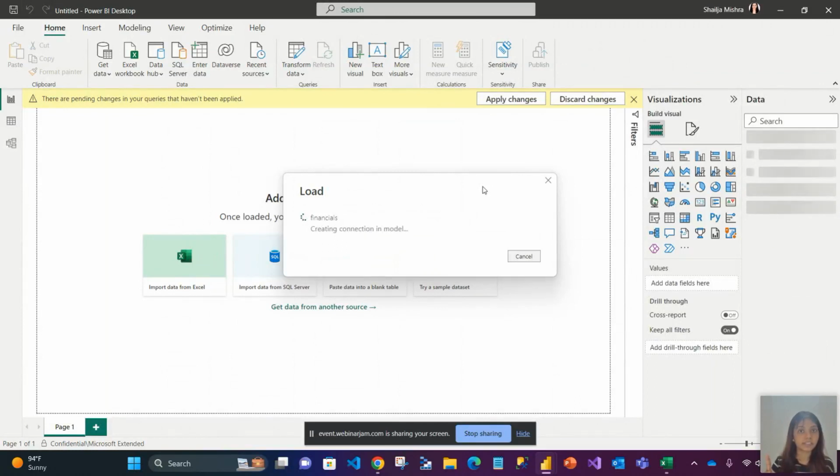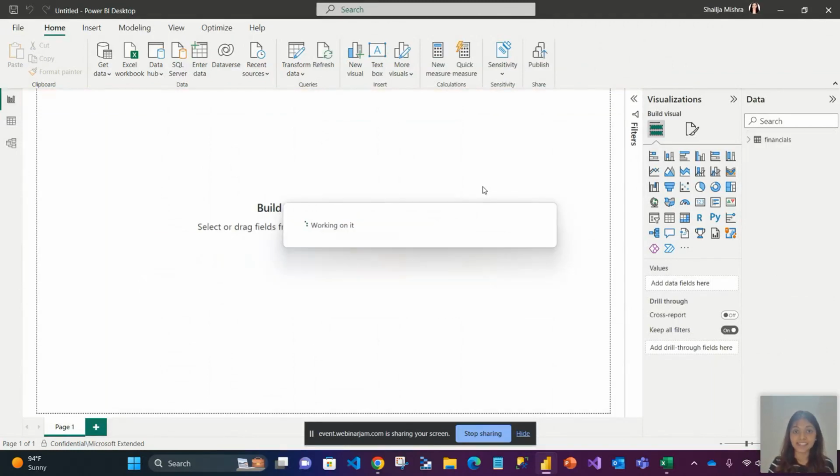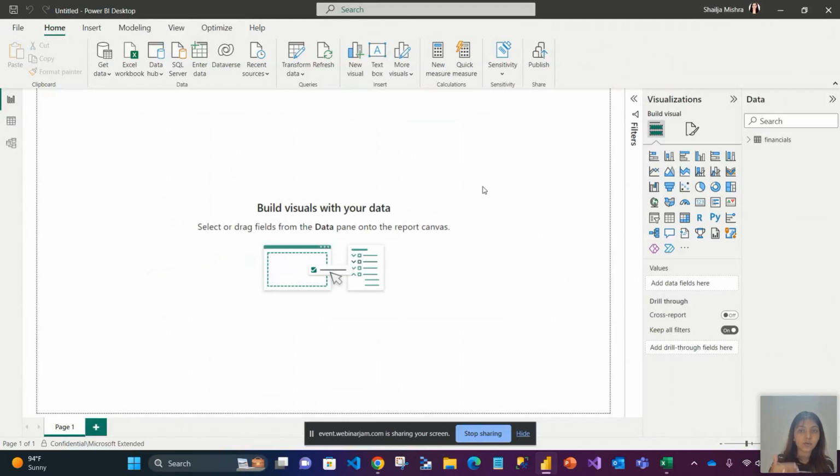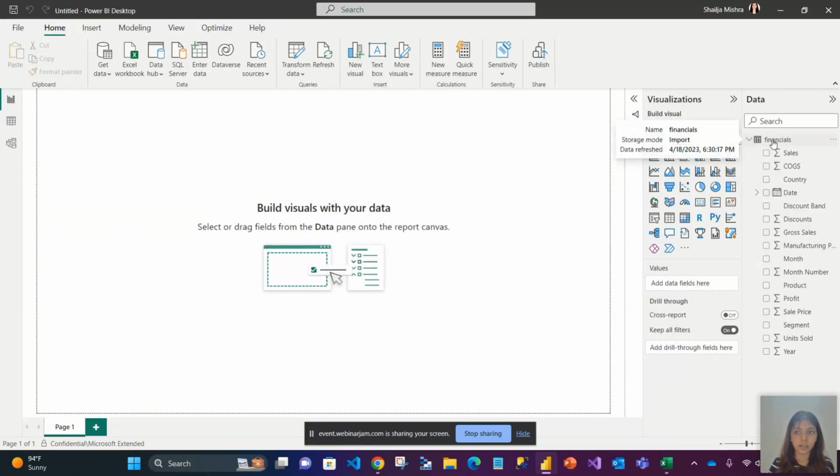So remember the first step, bringing the data to Power BI. I guess we are done. So one step is already done. That's the beauty of Power BI. You'll not know how easily and how quickly you'll be able to create a final dashboard. Okay, coming back. So now you have loaded the data. How do I know I loaded the data? Here, if you see, there is a tab called data. And here, if I click on this, you will see the financials Excel data is now loaded.